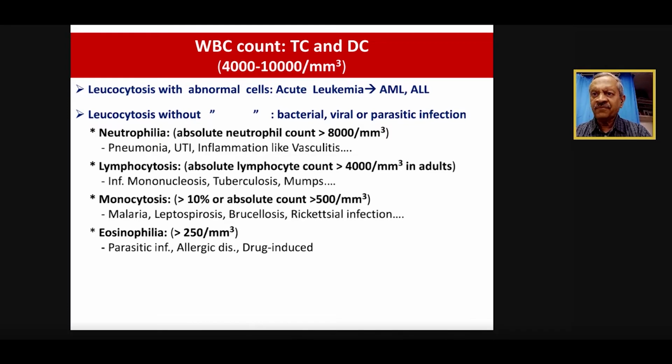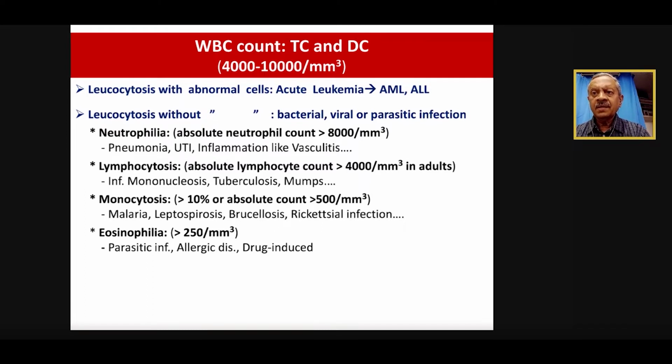Even in dengue, we might find lymphocytosis. What is important is we have to discuss with the pathologist whether there are activated lymphocytes. Right? That's very, very important in conditions like dengue. Monocytosis, we don't routinely look for it, but whenever more than 10% of the cells are monocytes and the absolute count is more than 500, then we think of conditions like malaria.